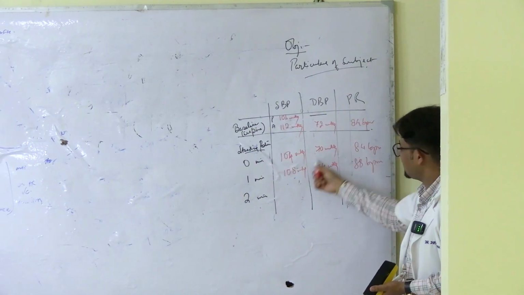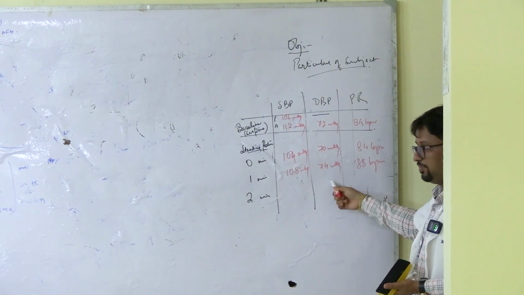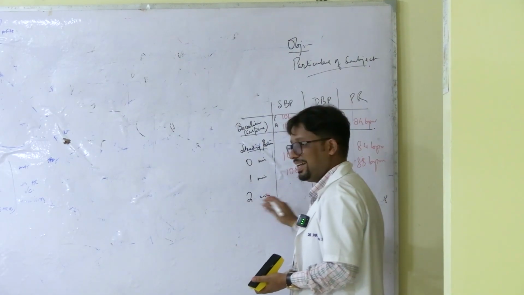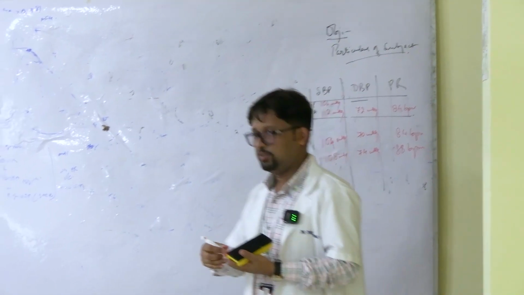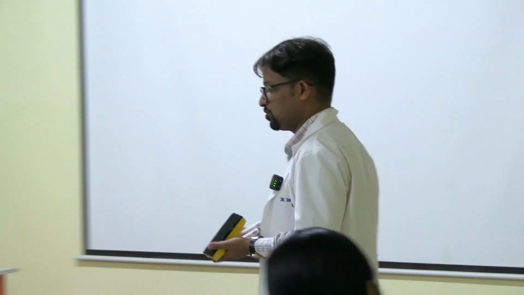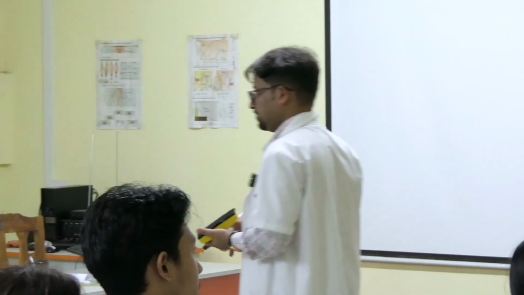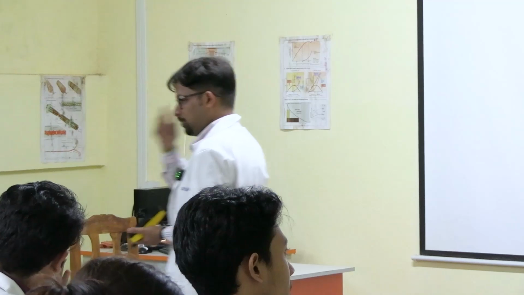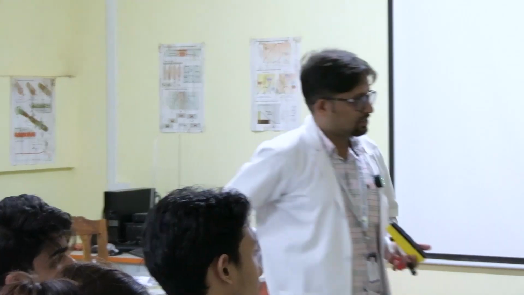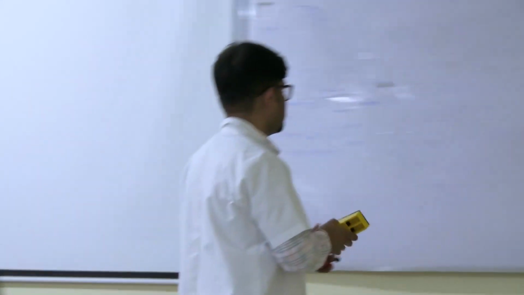This and this should always tally, right? It is slightly more than baseline. And by the end of 2 minutes, you expect that it should be around the baseline or supine values. This is what is expected. You have to do it, of course, but I'm giving you an example of what usually happens. Fine? Okay. The next experiment is about the effect of exercise.